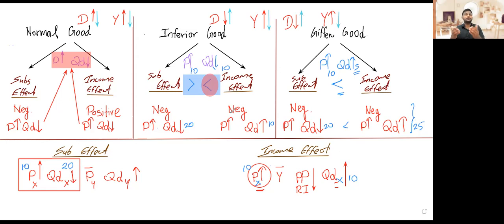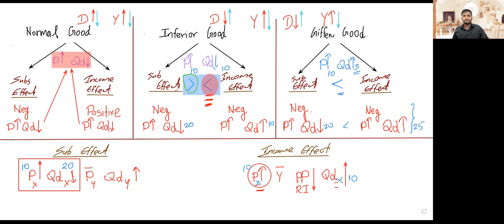We don't require that to define an inferior good. For a given good, since it has all those same features, that's why we say all given goods are inferior goods, because all the given goods are included in this part. But when you take an inferior good, apart from this given good part, there's another part also, this one.